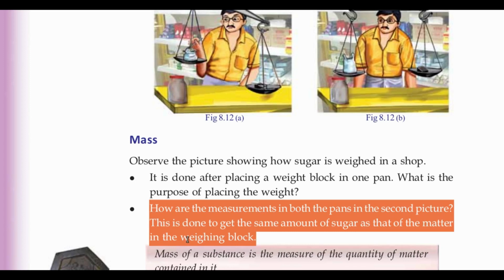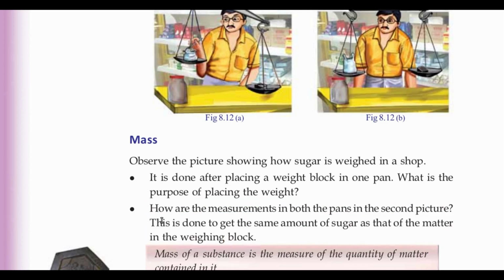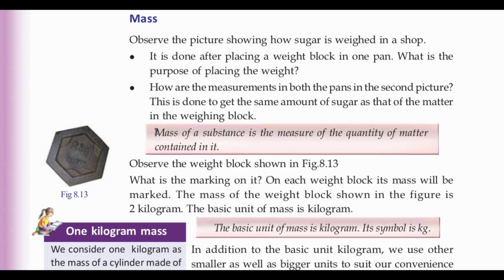That means we have the same amount of sugar as the matter in this weighing block. Now let us define what is mass.